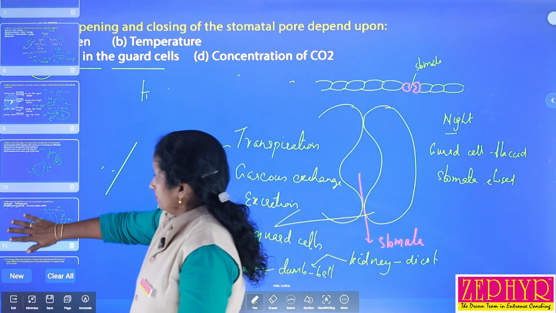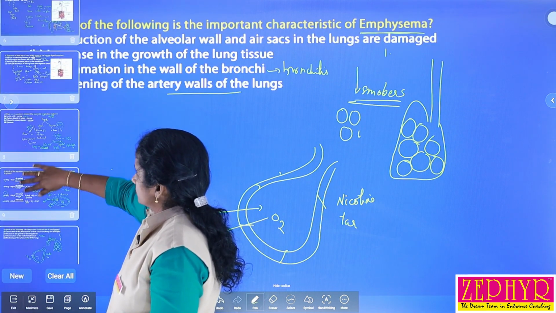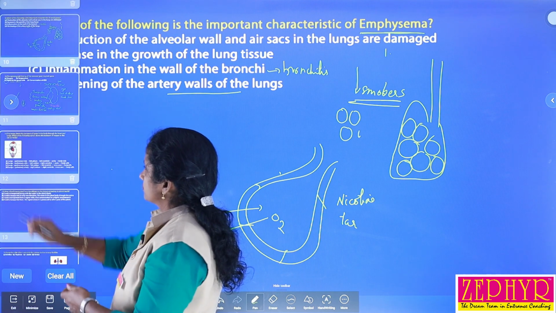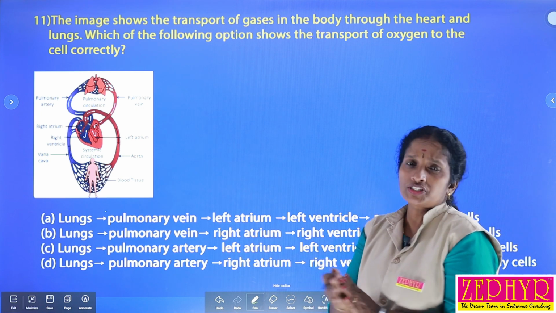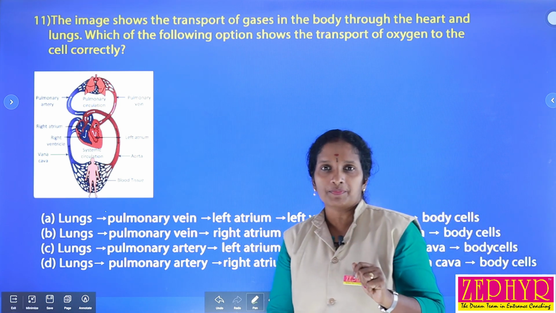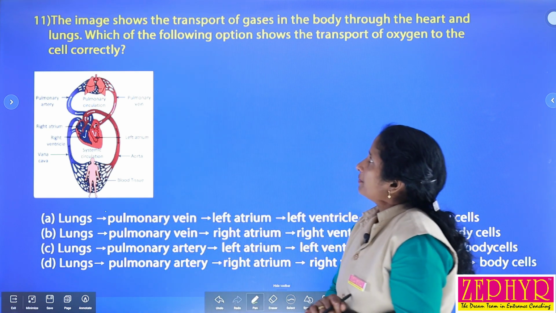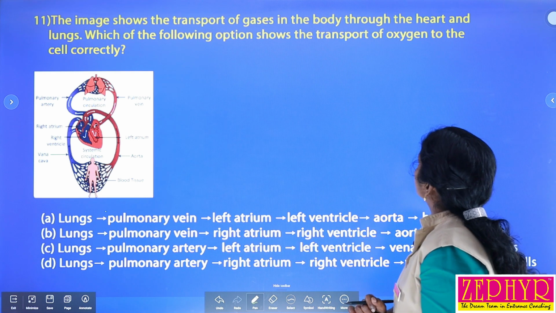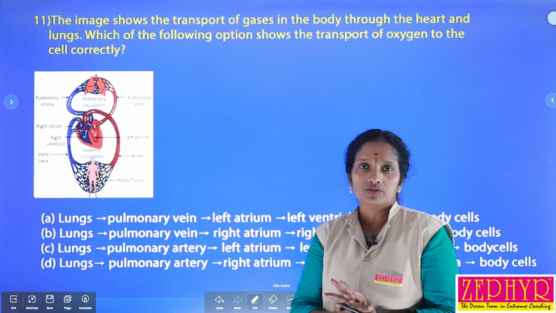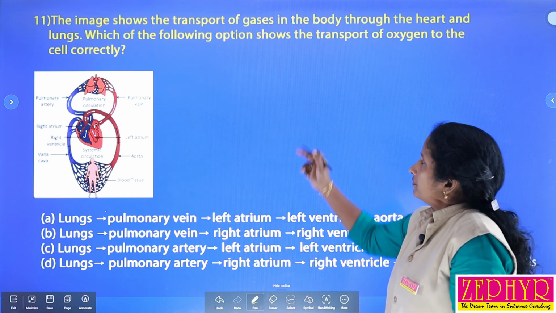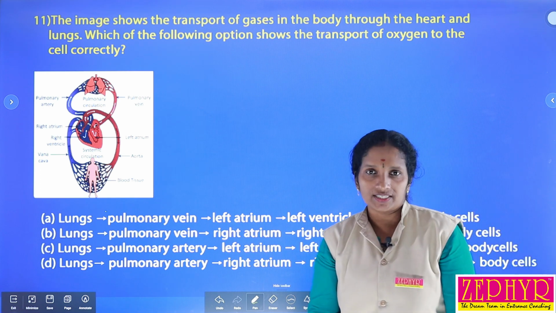Then our next question, the 11th one. This question is related to two of our systems, the respiratory and digestive system. Here the image shows the transport of gases in the body through the heart and lungs. The heart belongs to our circulatory system and the lungs belong to our respiratory system. Which of the following options shows the transport of oxygen to a cell correctly?